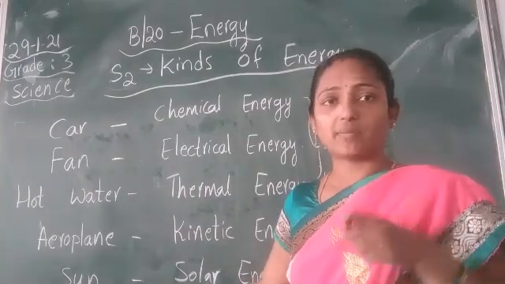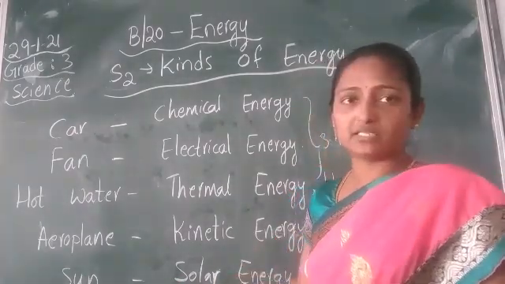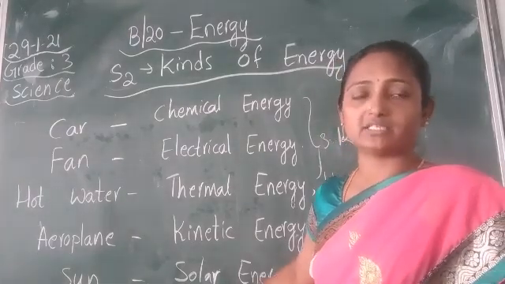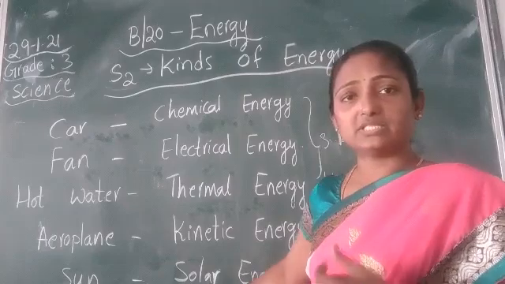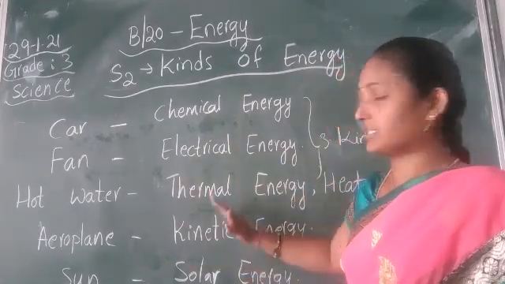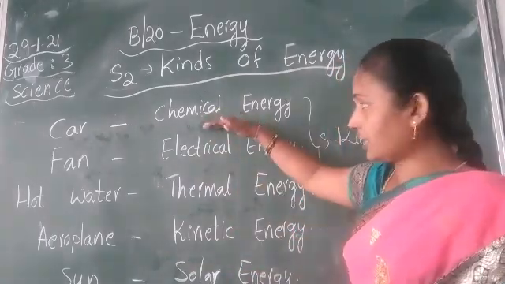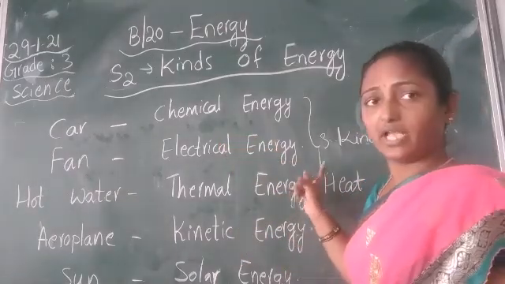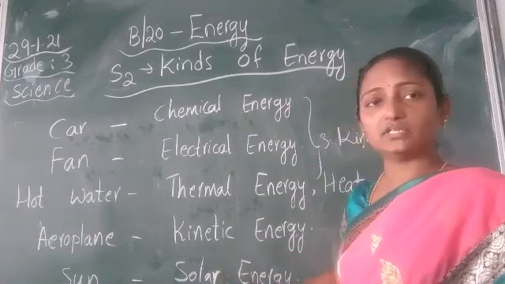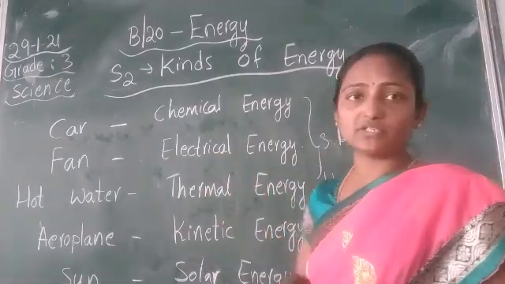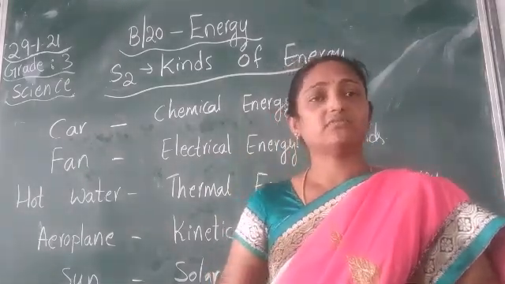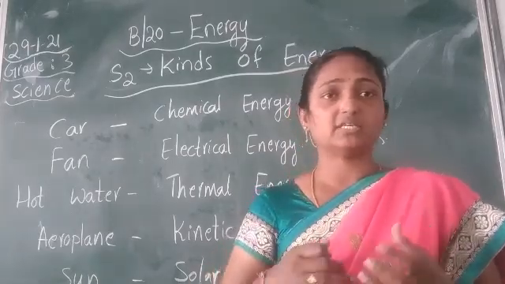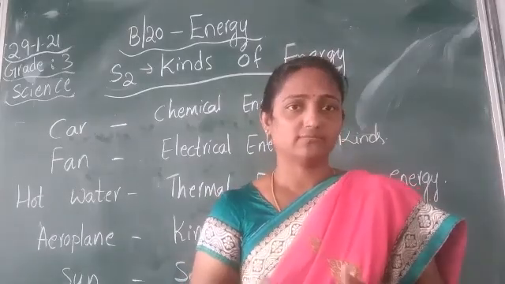By using the heat from the sun, it can release an energy called solar energy. We are able to do many of the things. We are able to bring the change in the products. We are able to bring change in its movement. So these are the different kinds of energy, children: chemical energy, electrical energy, thermal energy. These are the three kinds of energies, and the kinetic energy and solar energy. There are different kinds of energy which we use in our works, which makes the things to do work.